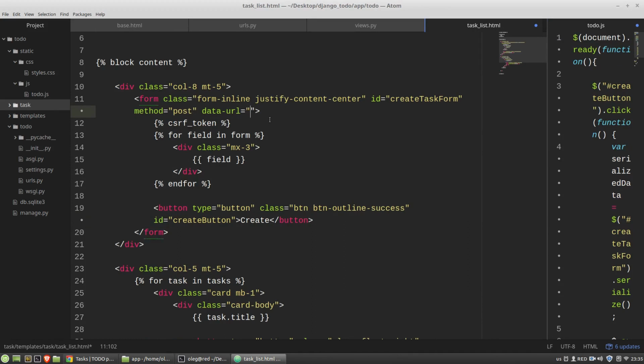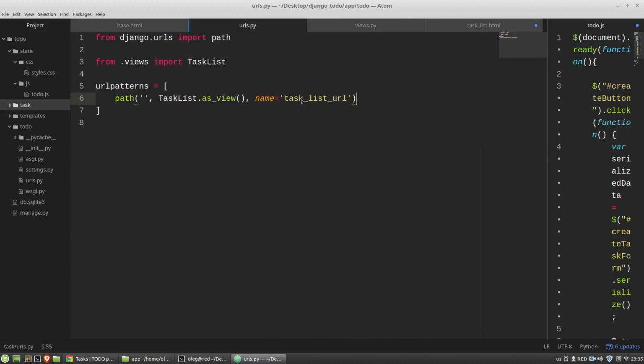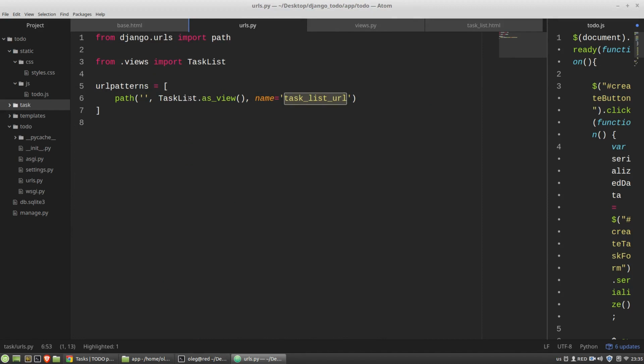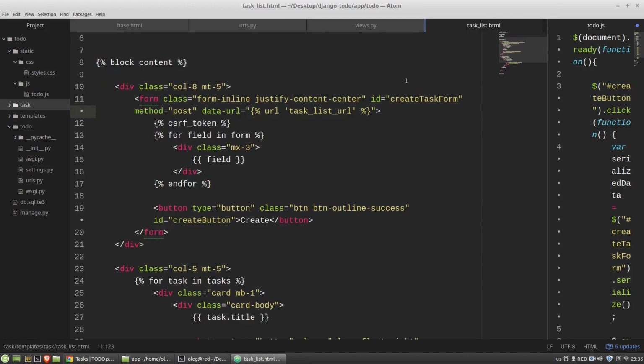And here I can use Django's url function and just pass into it the name of the URL pattern, tasks and list URL, task list URL, this one. And the url function will generate the URL address to this task list view, the handler of the user's request.